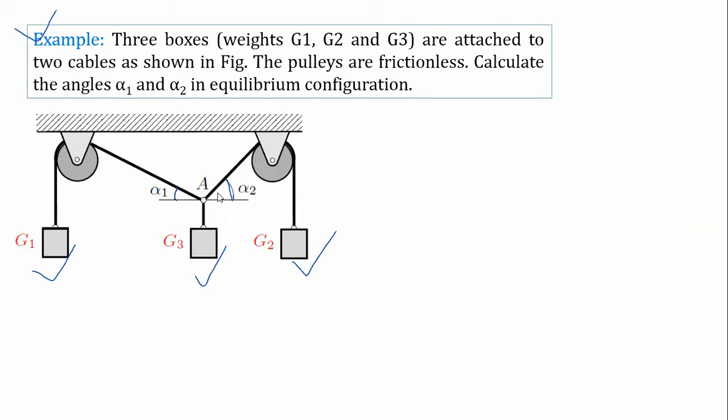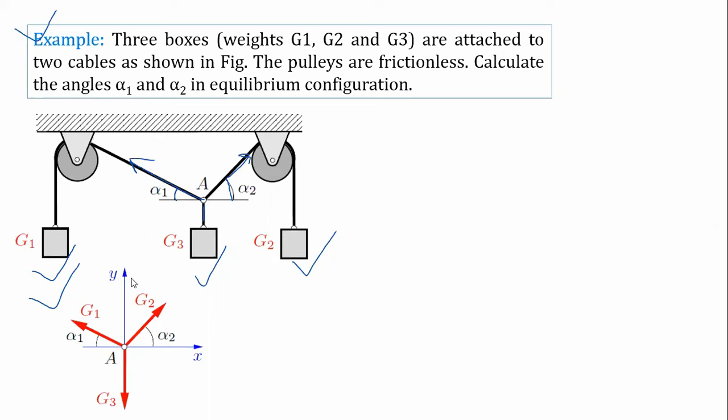So let's draw the FBD for point A. The FBD of point A is shown here. G1 force will act along this rope. So this G1 weight will be produced as the tension of this rope, and this G2 weight will produce a tension in this rope, and tension in this rope will be G3. So G1, G2, G3. In this way, we are getting all the forces acting at point A. Now you can directly apply sine law.